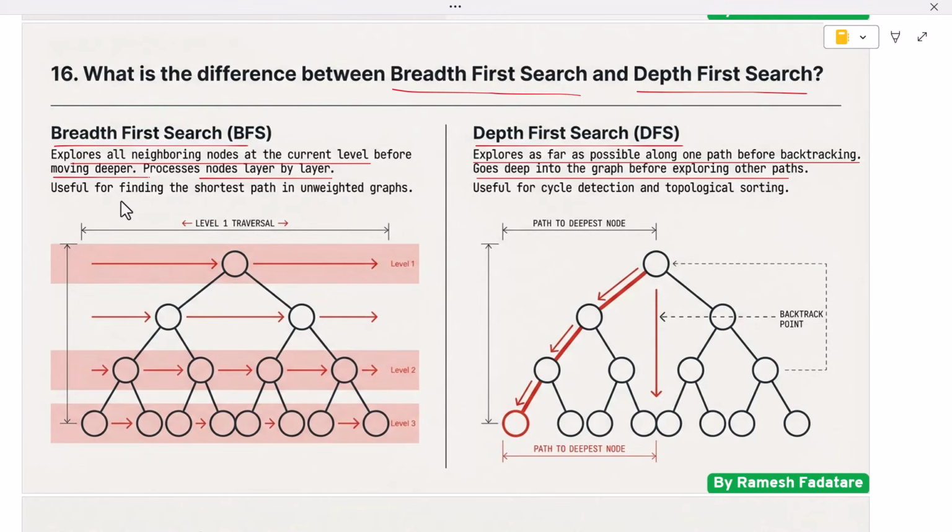Breadth-first search is useful for finding the shortest path in unweighted graphs. Depth-first search is useful for tasks like cycle detection and topological sorting. Understanding the difference between these two approaches helps developers choose the right traversal strategy. Interviewers ask this question to test problem-solving ability and understanding of algorithm behavior.